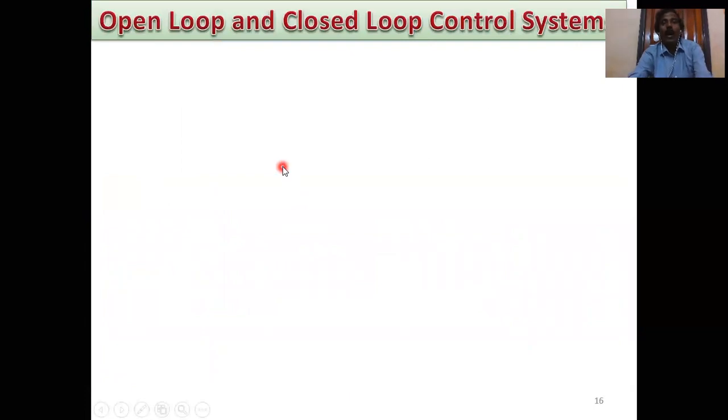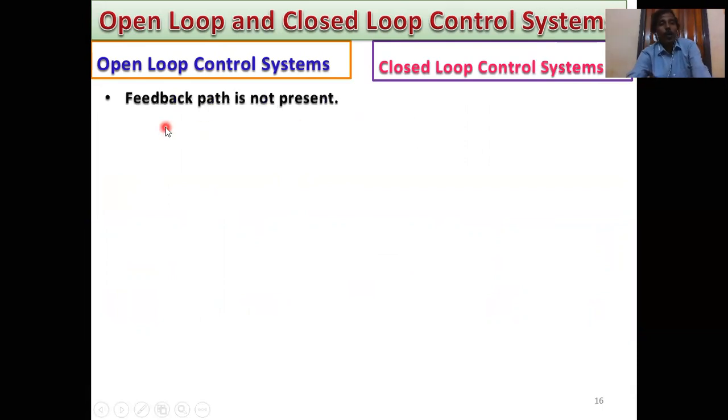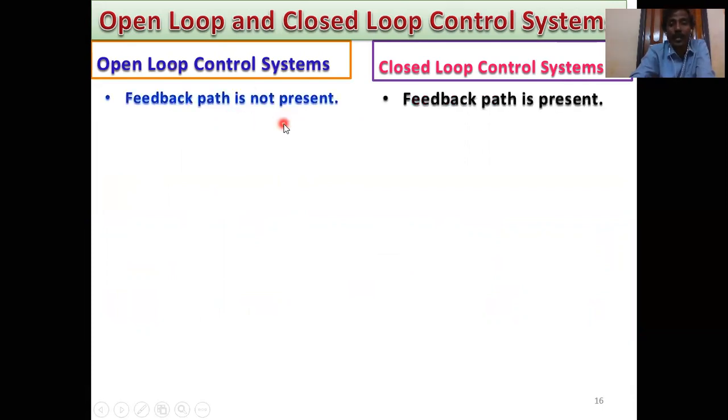Then, open loop and closed loop control systems: what is the difference? First point, the feedback path. For open loop control systems, the feedback path is not present. For closed loop control systems, the feedback path is present.